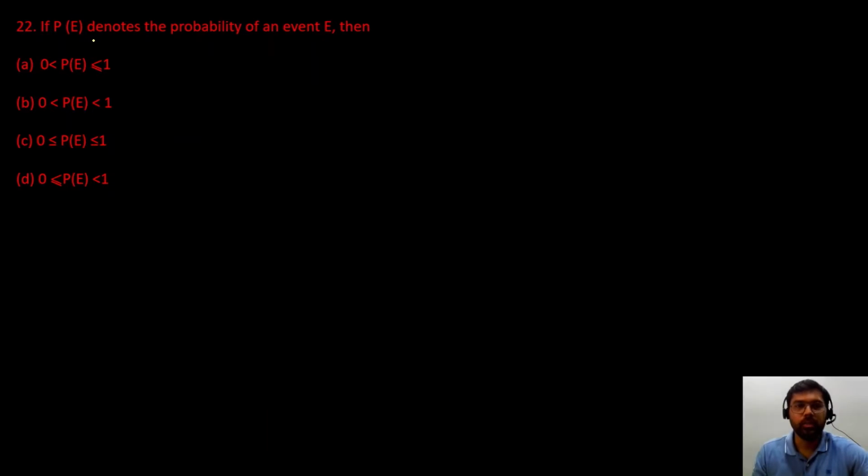Next we have to find the probability of an event. ठीक है, so we know कि probability value of any event will lie between 0 and 1. Okay, and 0 and 1 will be included, so option C is our correct answer.